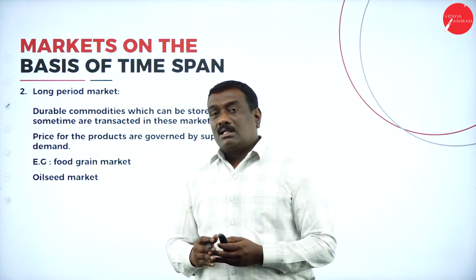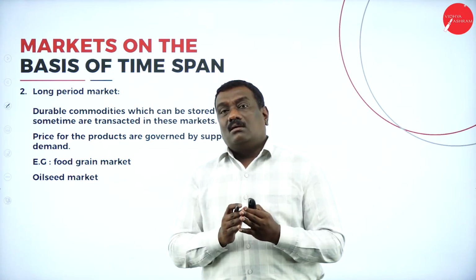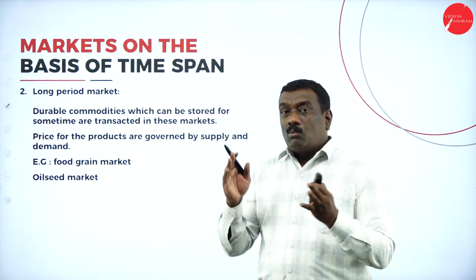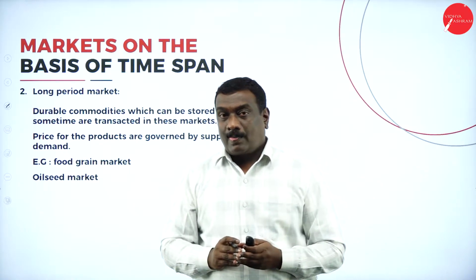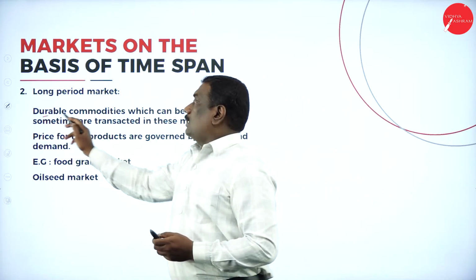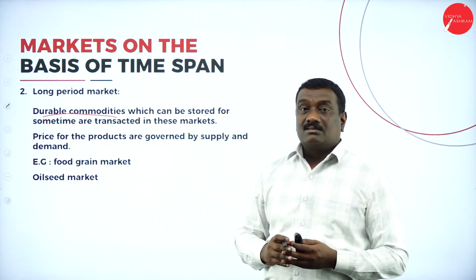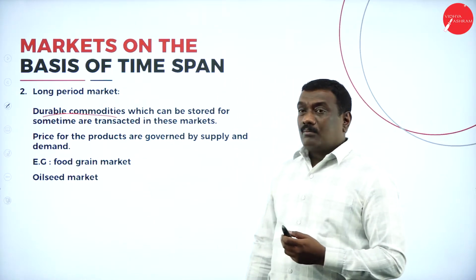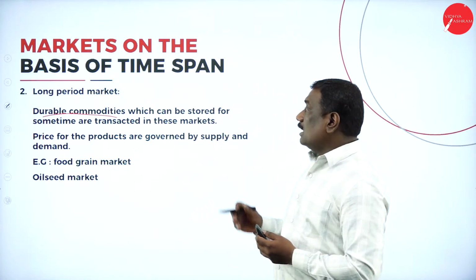There I told you in short period market, the market will be existing only for a day or within a day or within that stipulated time period. But here it is a long period market where the duration or the period will be for a longer period of time. Now under this particular long period market, students, we can find the durable commodities. These are the durable commodities which will be dealt or which will be transacted, where the goods have been bought and sold under this particular long period market. So the durable products or the commodities will be bought and sold under this particular market.